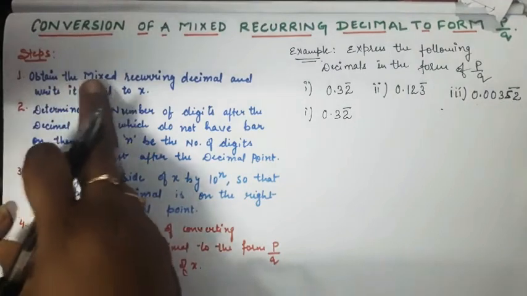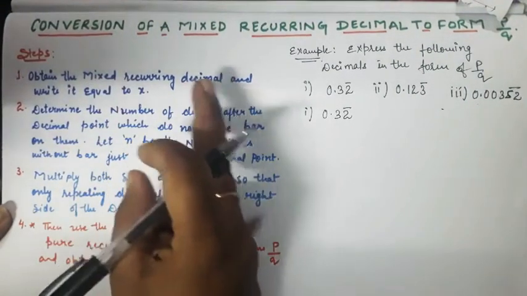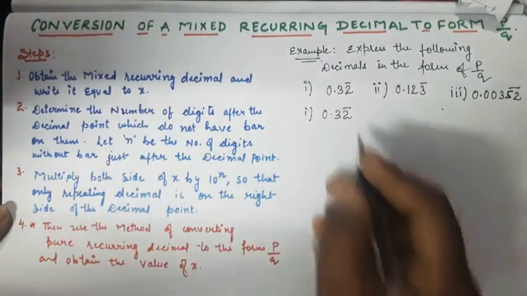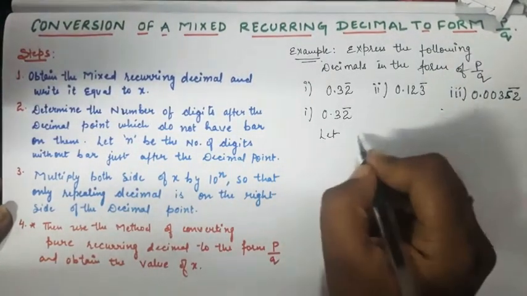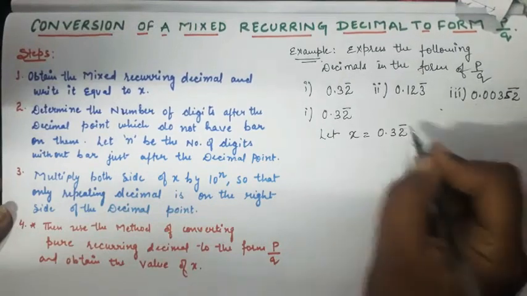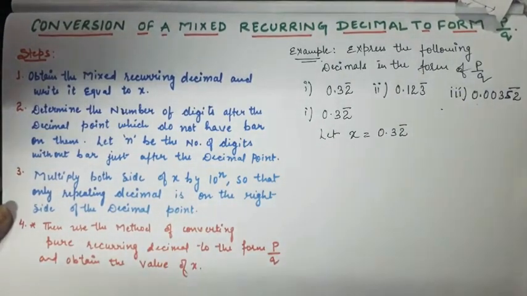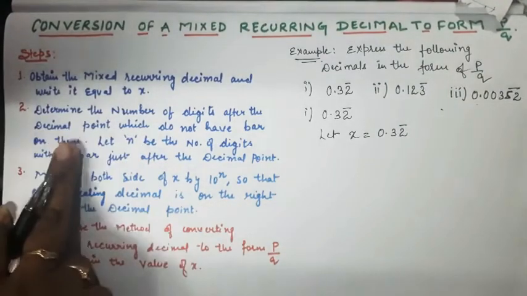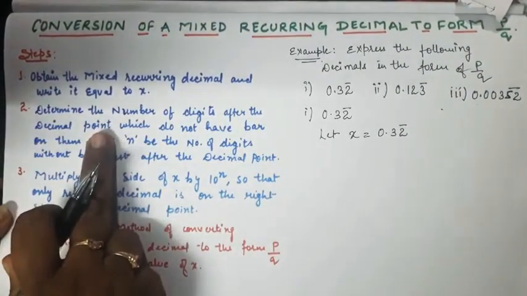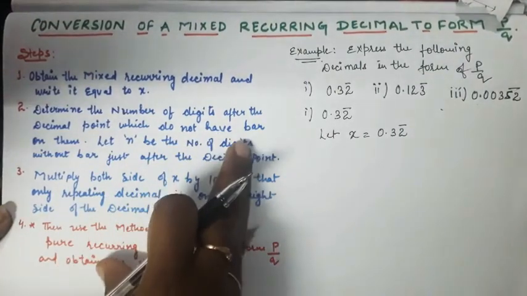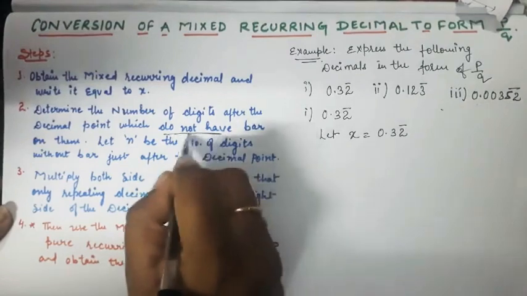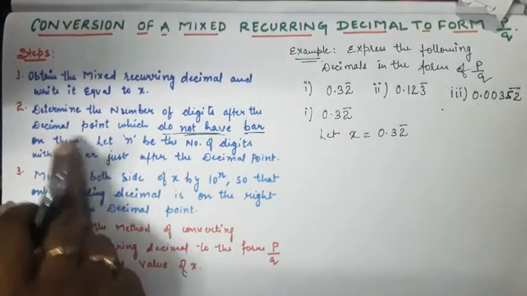First step is to obtain the mixed recurring decimal and write it equal to x. So we'll write let x equals 0.32 bar. Second step is to determine the number of digits after the decimal point which do not have bar on them.